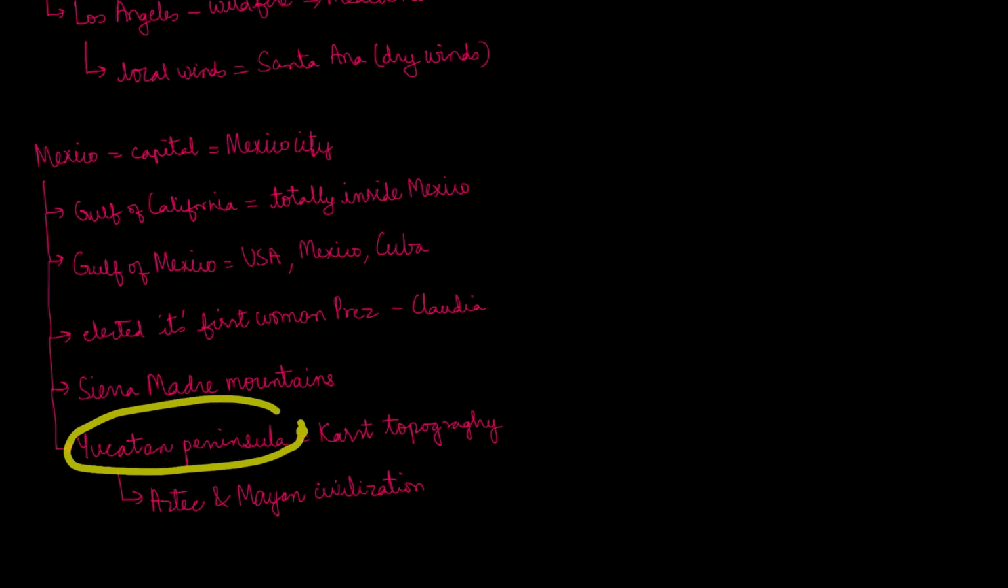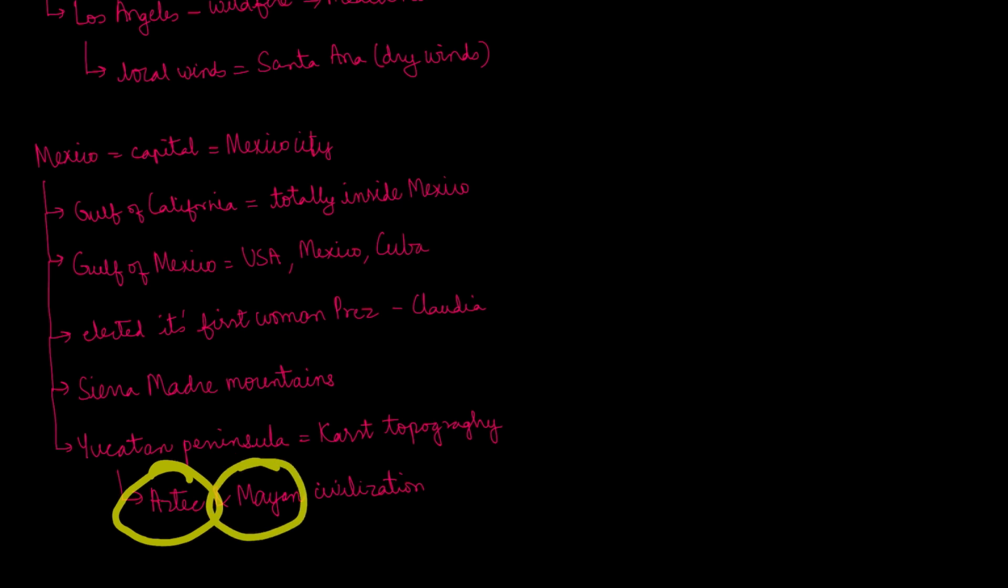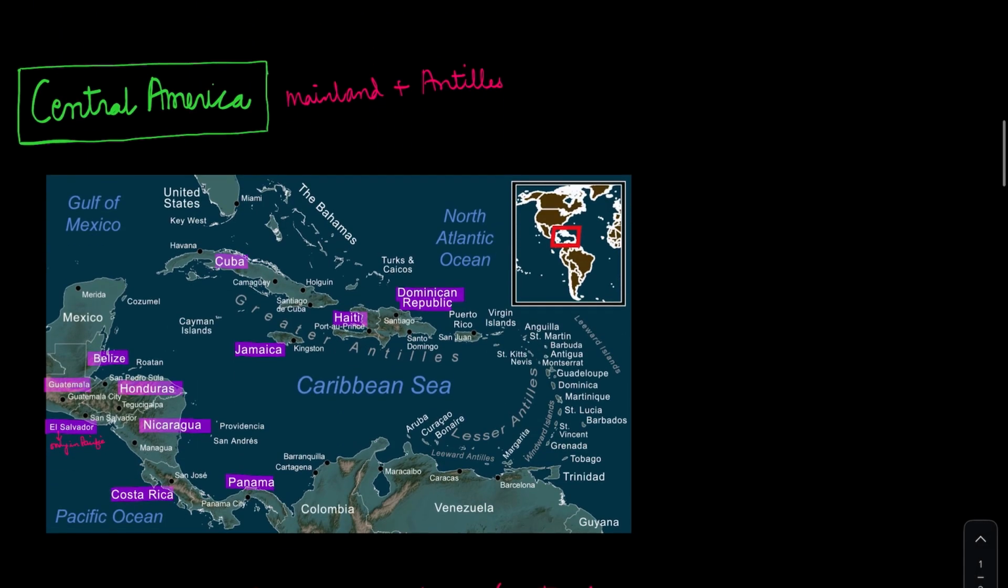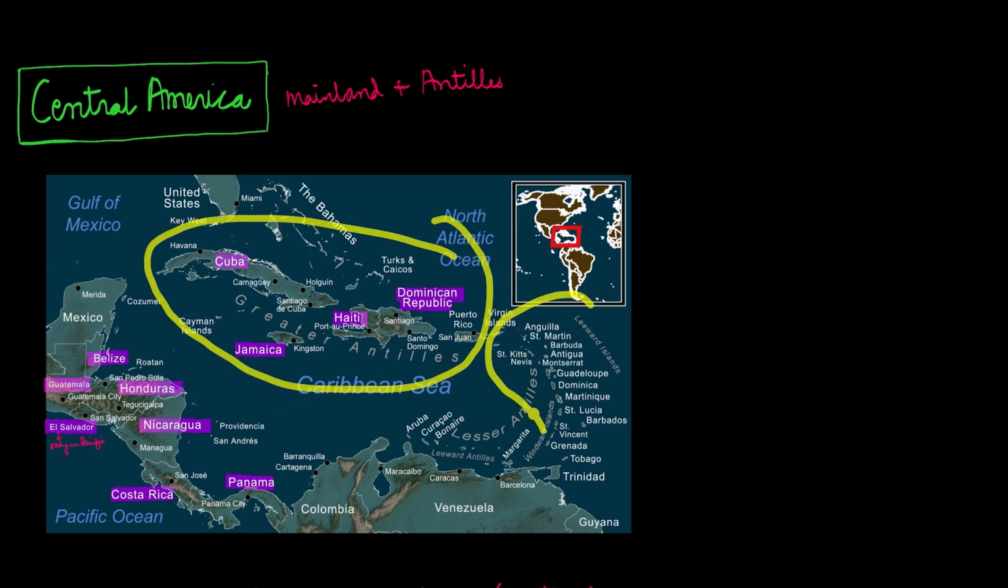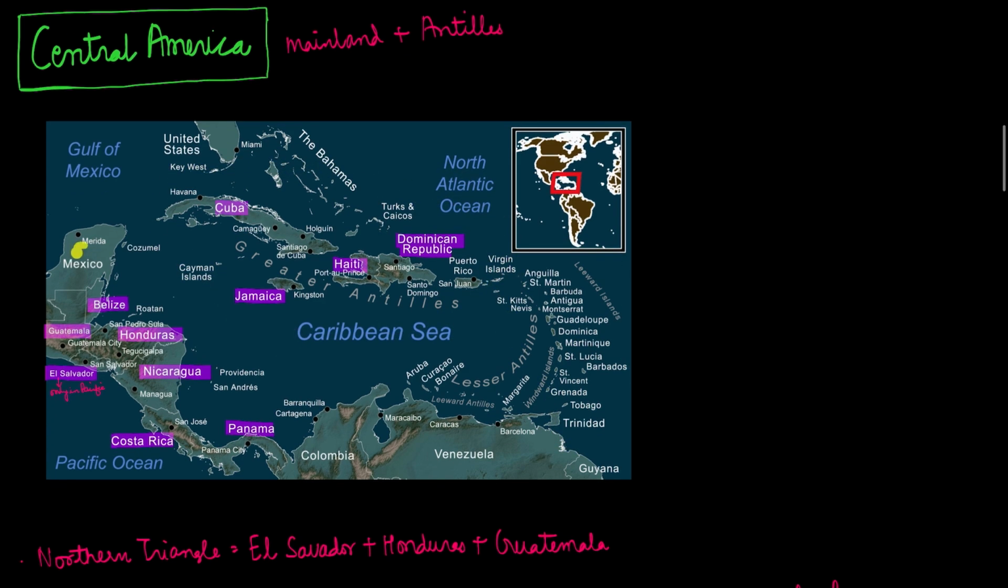In the Yucatan Peninsula, the Aztec and Mayan civilizations have their establishments. Moving to Central America, the mainland plus the Antilles, which are the group of islands. These are basically the Greater Antilles and the Lesser Antilles. So this is what is called Central America.